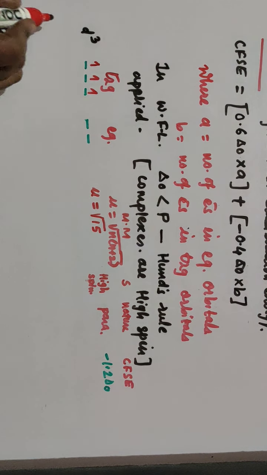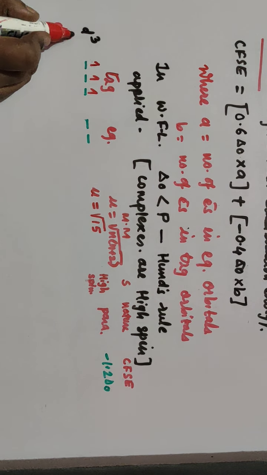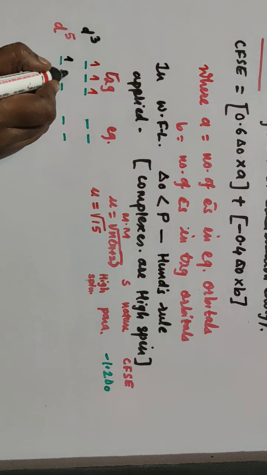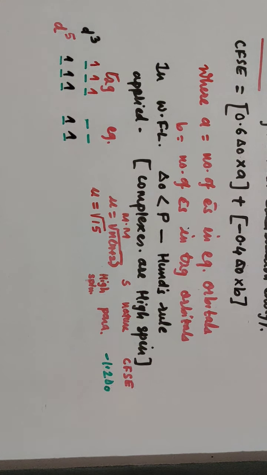We'll take one more example in which 5 electrons are there in the d orbital. So again in t2g 3 orbitals are there, in eg again 2 orbitals are present, and as it is a weak field ligand, all the electrons are filled singly, and so you place all the 5 electrons. These are the 5 electrons. They are filled singly. What about MM now? 5 unpaired electrons are present.